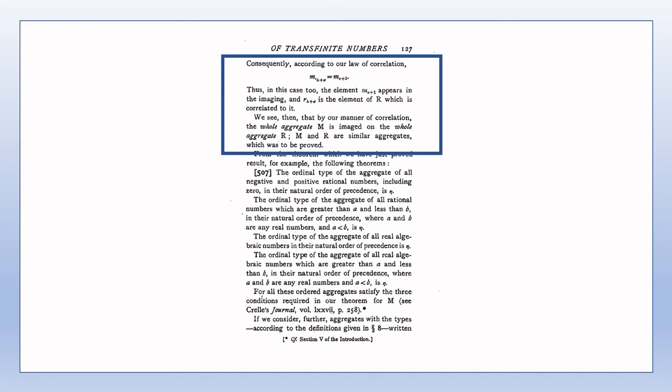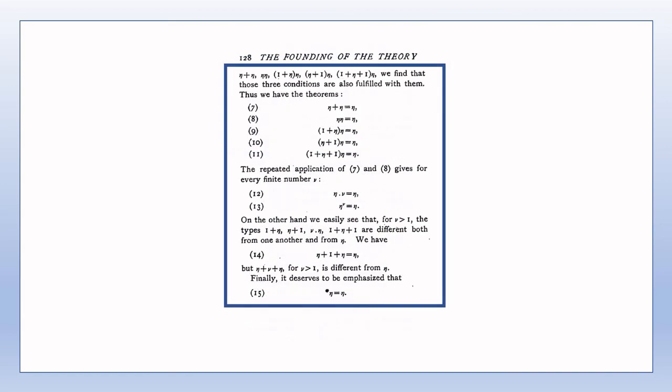Some of the various ordinal types that are mentioned which involve eta have some nice visualizations, such as: 1 plus eta can be visualized as all rationals in the open interval (0, 1) with 0. 1 plus eta plus 1 can be visualized as all rationals in the closed interval [0, 1]. Eta plus 1, all rationals in the open interval (0, 1) with 1.